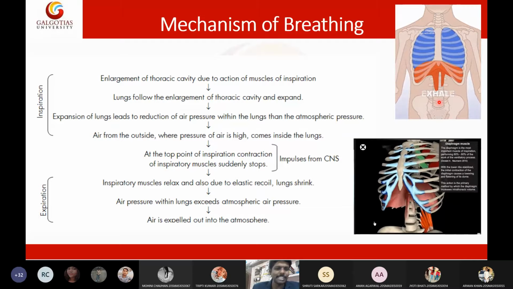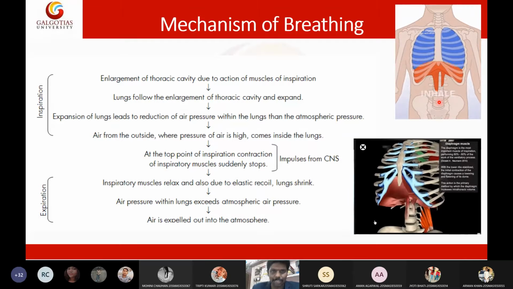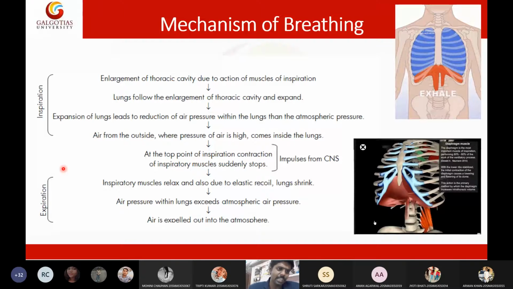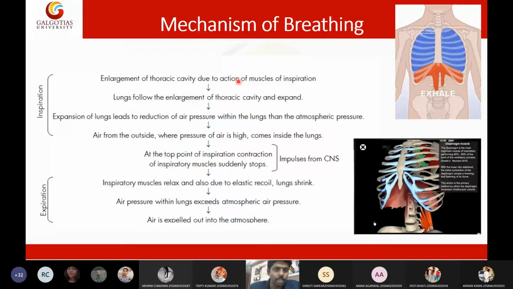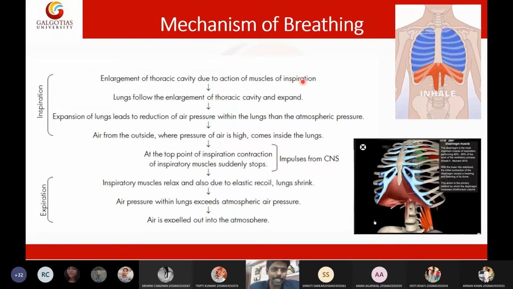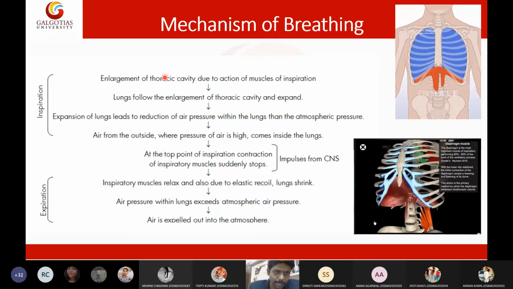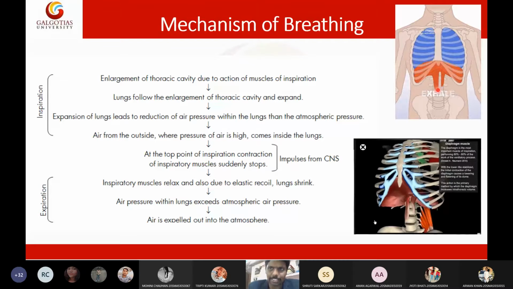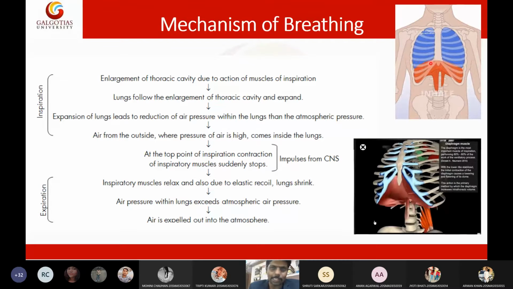So that's it. It is a very basic thing, and we have shown it in a flow chart. This flow chart tells us all the steps are condensed into two major divisions: one is inspiration events, and the other is expiration events. In the inspiration event, the first one is enlargement of the thoracic cavity due to contraction of the diaphragm. Here they said muscles of inspiration, or simply you can say enlargement of thoracic cavity due to contraction of diaphragm. So the diaphragm contracts, and due to that the thoracic cavity is enlarged.